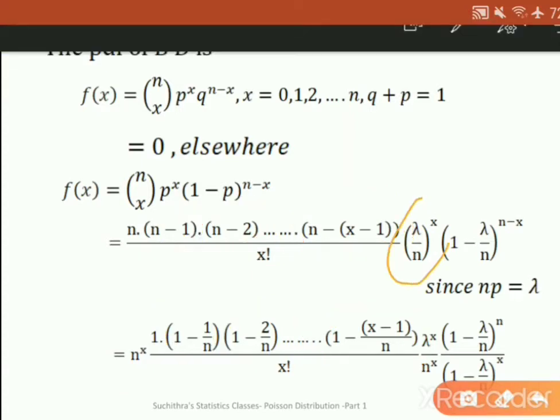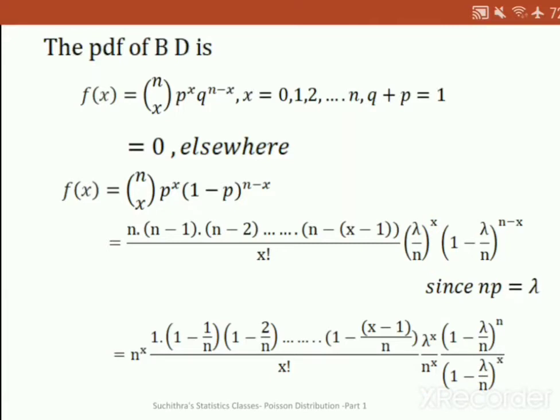And lambda by n all raised to x can be rewritten as lambda raised to x divided by n raised to x. 1 minus lambda by n raised to n minus x can be written as 1 minus lambda by n all raised to n divided by 1 minus lambda by n all raised to x.